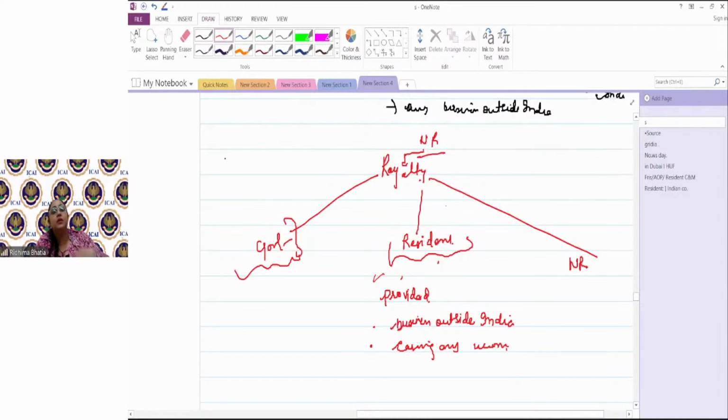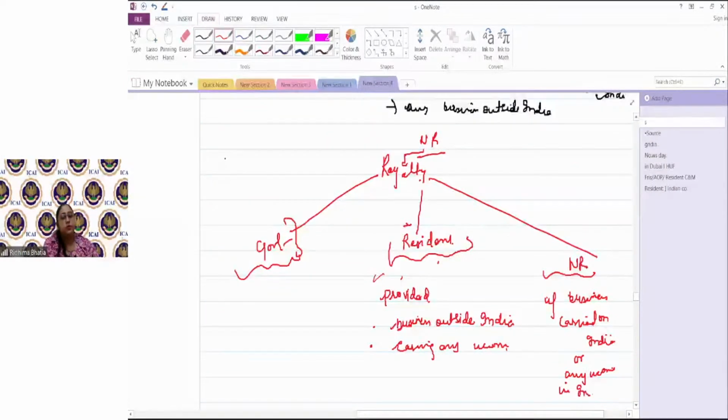So the purpose is that where the income is ultimately being used, what income is getting generated from that, is what you have to see. Then, in the case of a non-resident, a non-resident paying royalty to another non-resident would only be taxable if that royalty is paid for information or a right to use an asset or for transferring any right in an asset, for the purpose of a business carried out in India, or for the purpose of earning any income in India.